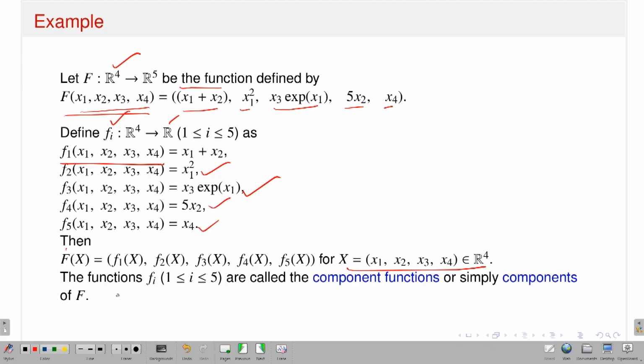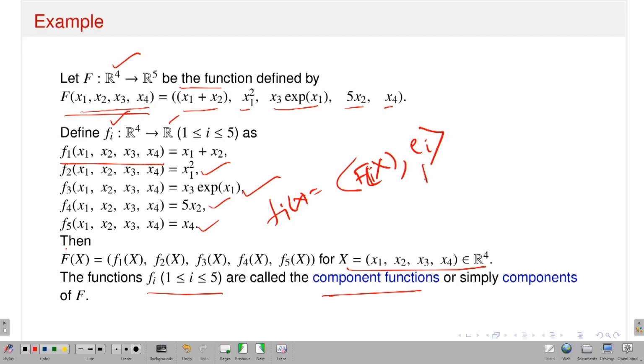So the functions fi are called the component functions, or simply I will say that they are the components of F. Also you can use the definition that fi of x is nothing but capital F of x inner product with ei, where ei is a vector, a tuple in R5.